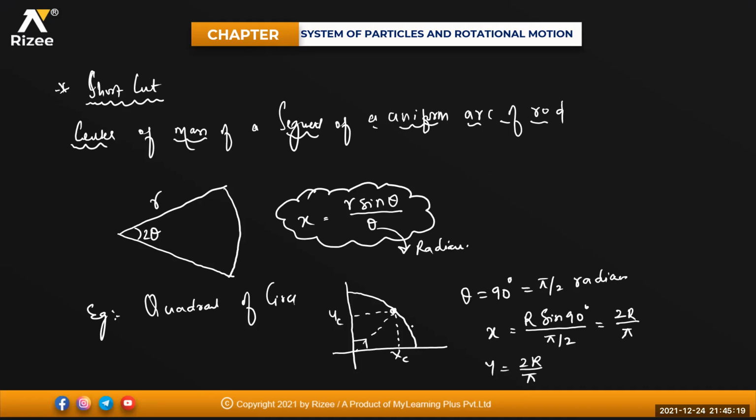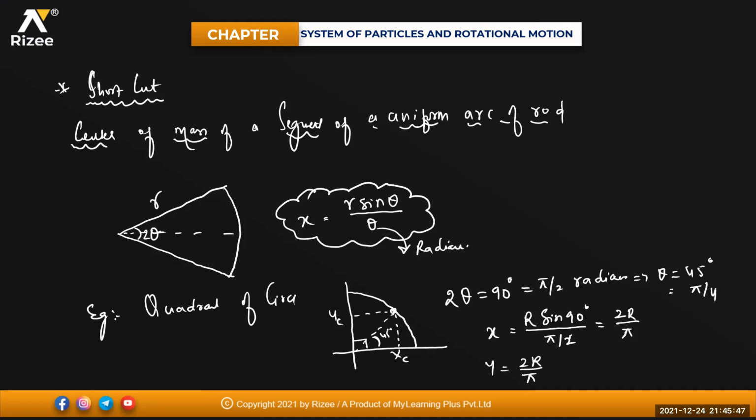For the quadrant of a circle, if I'm taking an angle beta right now, theta is the angle in between this arc. This is 90, that means this angle will become how much for me? 45 degrees. So theta will not be 90 degrees here, 2 theta will be equal to 90 degrees. That means theta will be equal to 45 degrees, that is pi by 4.